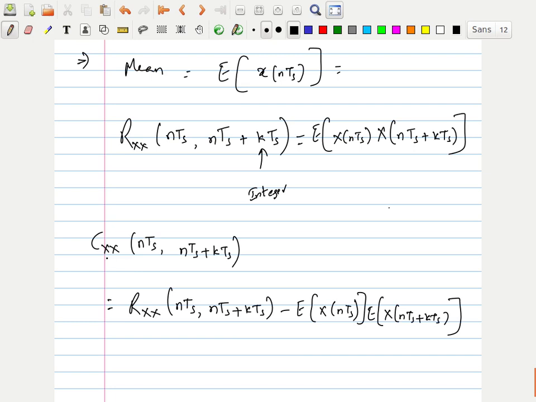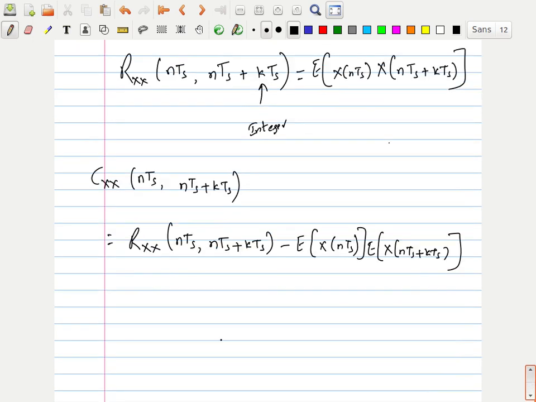This is called autocovariance. Now cross covariance means I have to have two random processes, x of nTs and y of nTs. Let's say two random processes are there.